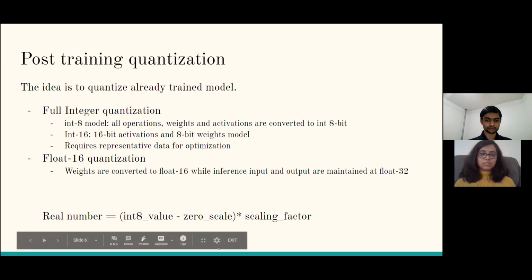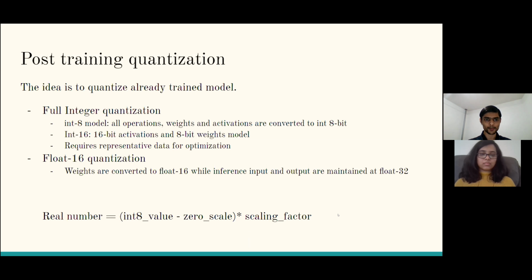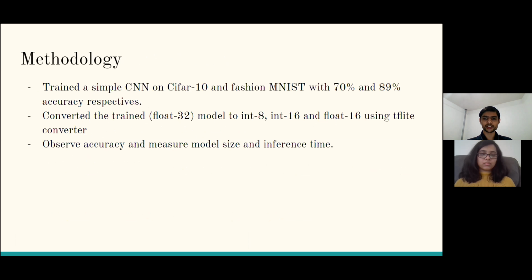Following is the formula usually used for converting the float 32 value into the int8 or int16 scale. What we did for this was we trained a simple CNN model on CIFAR10 and Fashion MNIST, and we achieved accuracies of about 70 and 89% respectively. Then we converted this trained model into int8, int16, and float 16 using the TFLite converter. We then observed the accuracy, model size, and inference time.